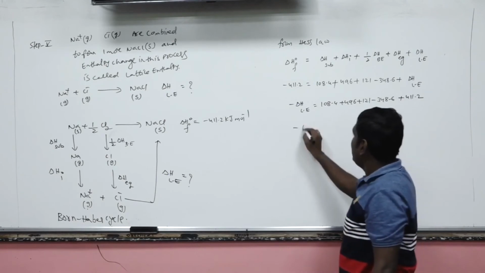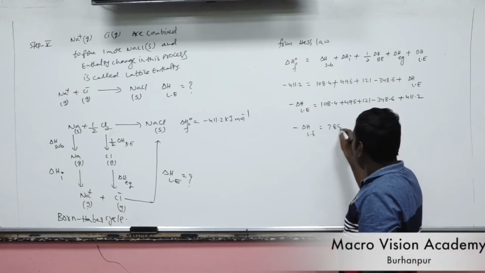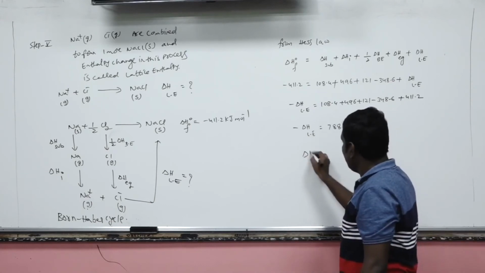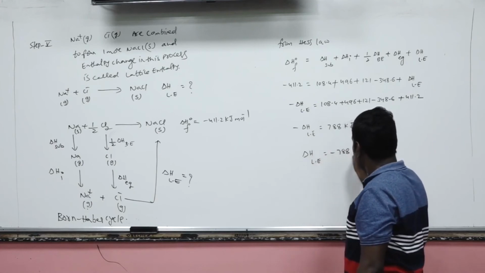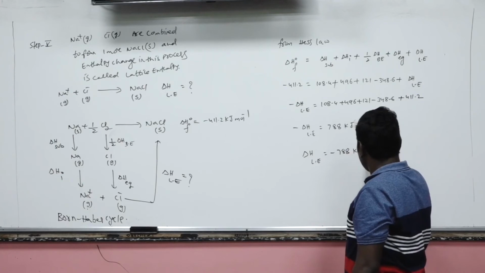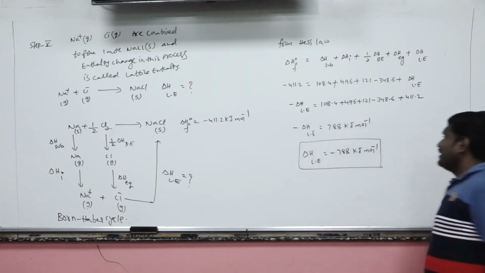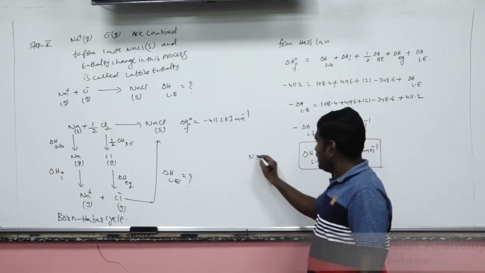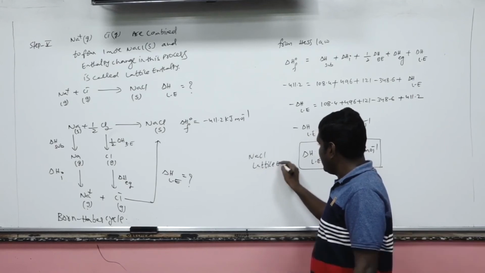Now the value you will get approximately is 788 kilojoule per mole, or delta H, that is lattice enthalpy, is equal to minus 788 kilojoule per mole. This is the lattice enthalpy of NaCl.